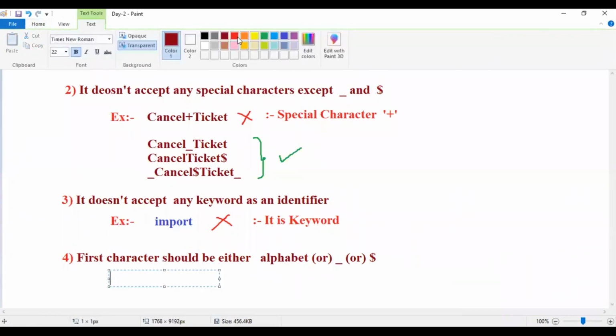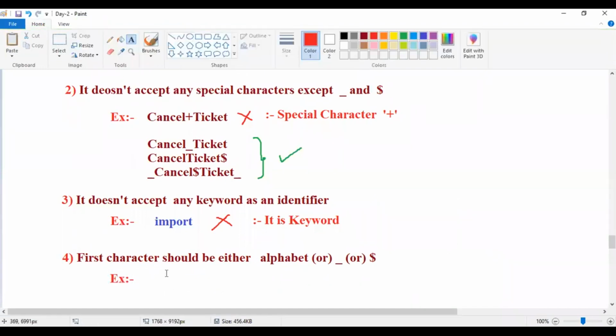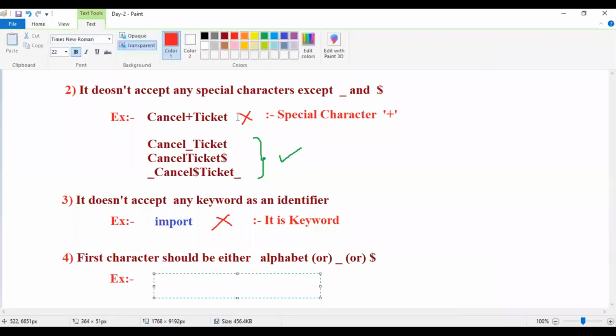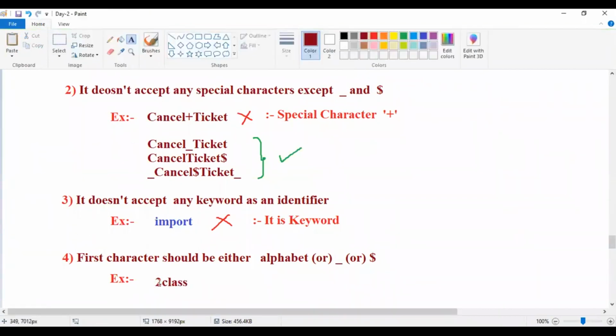For example, I mentioned 2nd class. Guys, observe here, what is the first character? Is it an alphabet? Is it an underscore? Is it a dollar? The first character is a number, so our rule is violated, right?